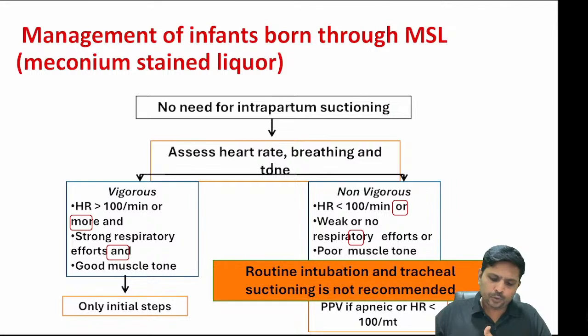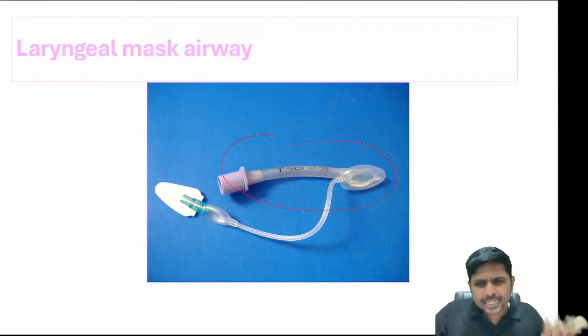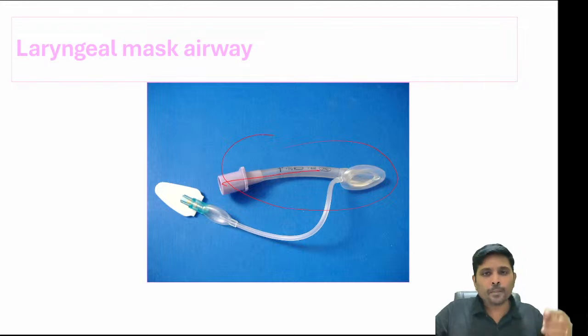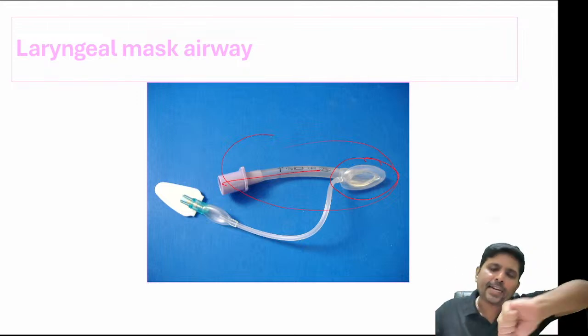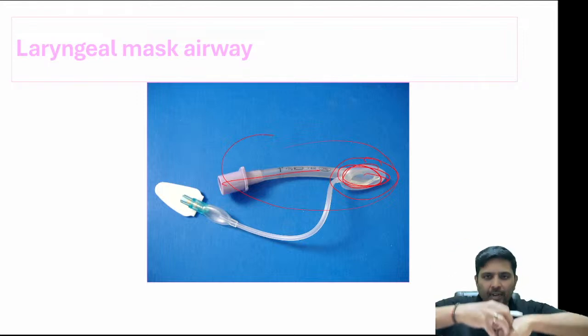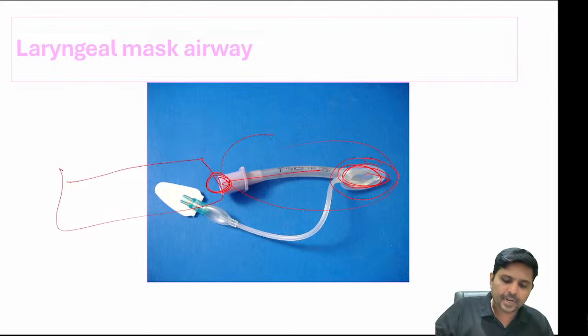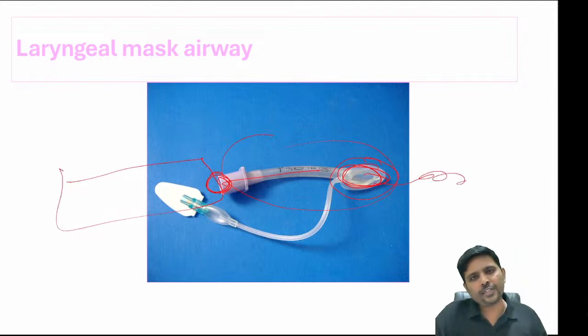Now, the laryngeal mask airway. Look here. This is like an endotracheal tube, but at the end of the tube you have a mask. When you insert this blindly through the mouth, the mask end goes over the laryngeal inlet, so you can connect the other end back.